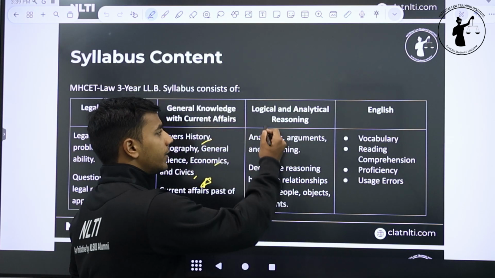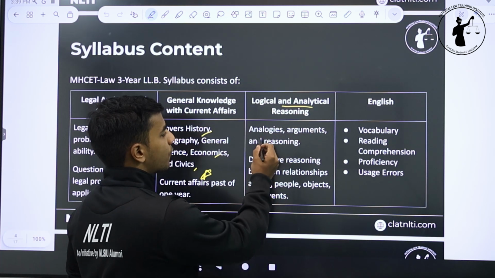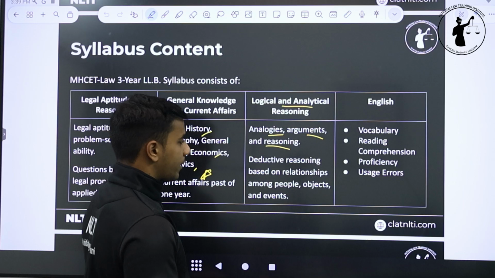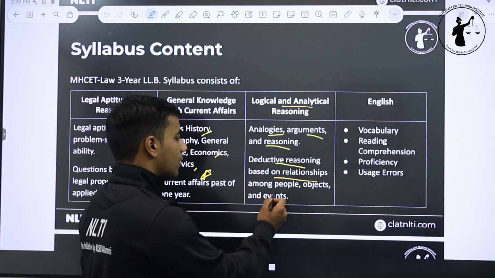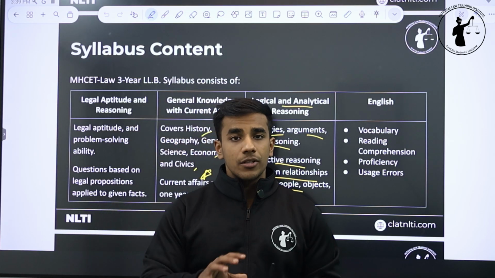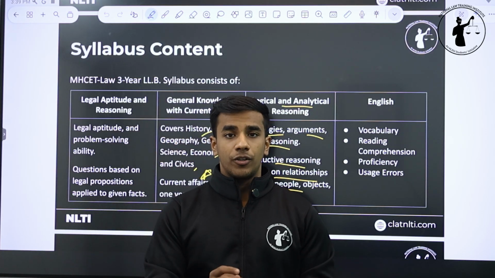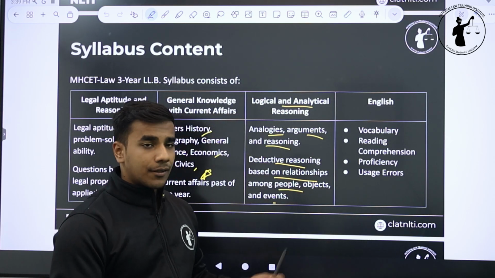Now, logical and analytical reasoning, this is the third section that we're dealing with. In this section, questions primarily range from analogies, arguments to logical reasoning, and this includes deductive reasoning based on relationships, for example, blood relations, and syllogisms, puzzles, clocks and calendars. These are the type of questions that are asked, and these are the most important topics: blood relations, syllogisms, conclusion based, relationship based, and clocks and calendar.